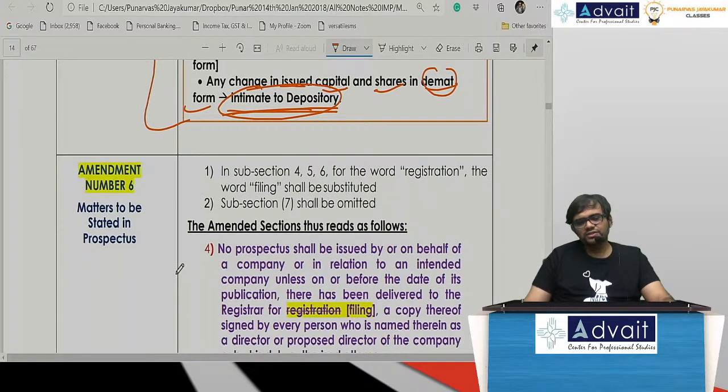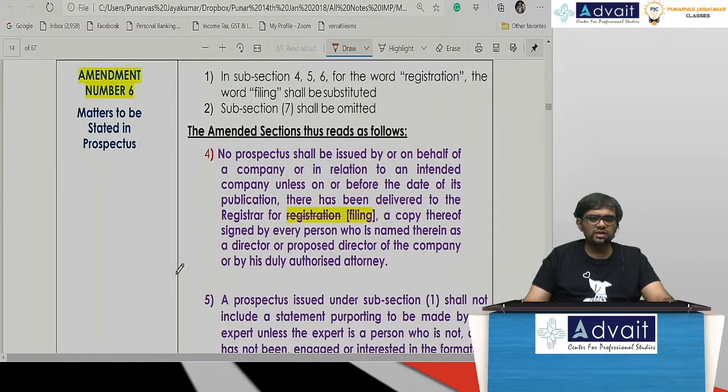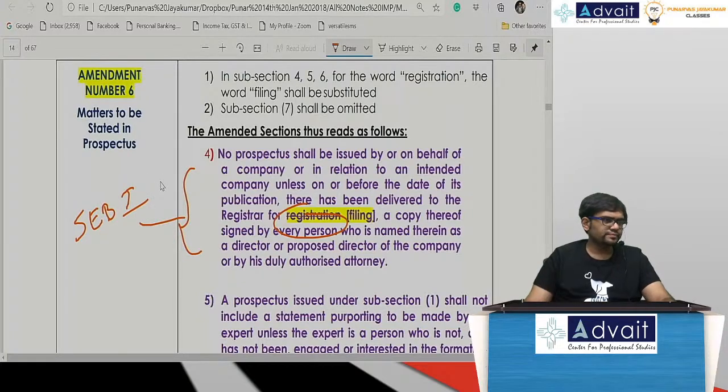Then matters to be stated in the prospectus. Earlier you had to register the prospectus and all those things. Now all the prospectus items are governed by SEBI only. There has been an amendment. Yes, Sumedha, beneficial owners will be changing, obviously. The name will be only the name of the depository, that is your NSDL, CDSL, but the beneficial owner or holder will keep changing during the day. That is not in the records of the company, but it will be in the records of the depository. So if you see the member definition, you will come to know what I am trying to tell.